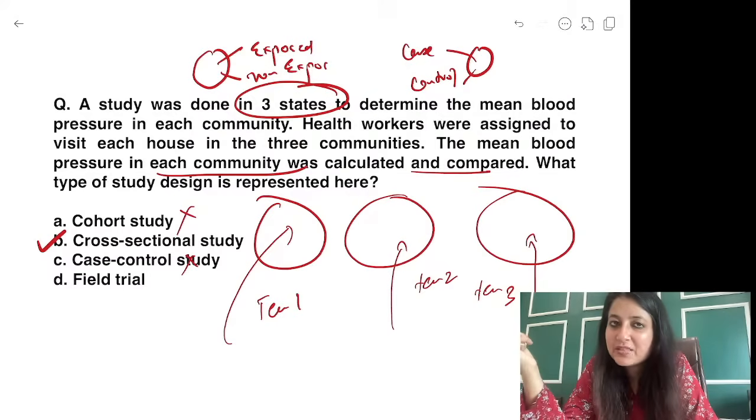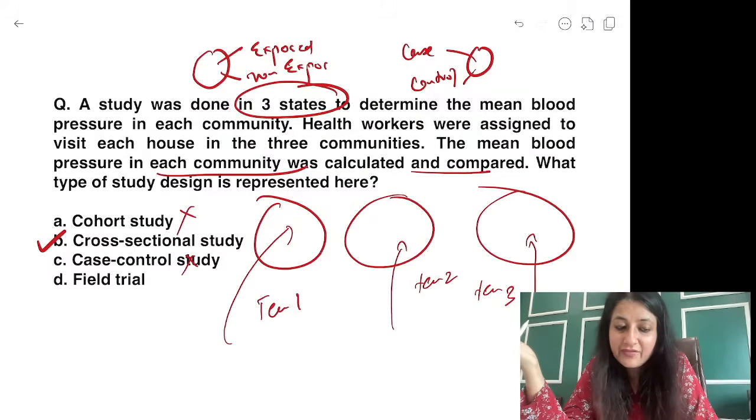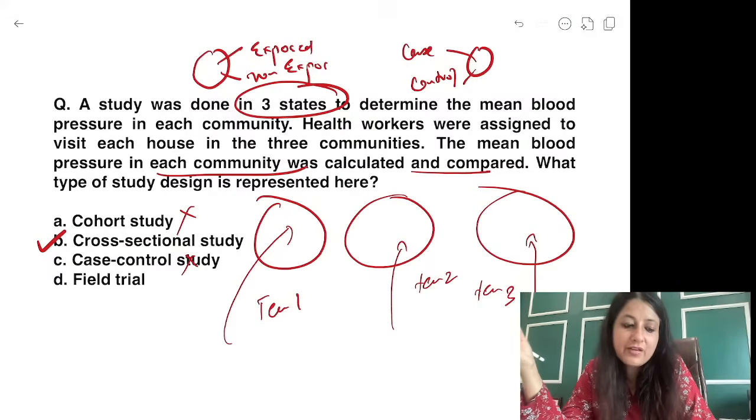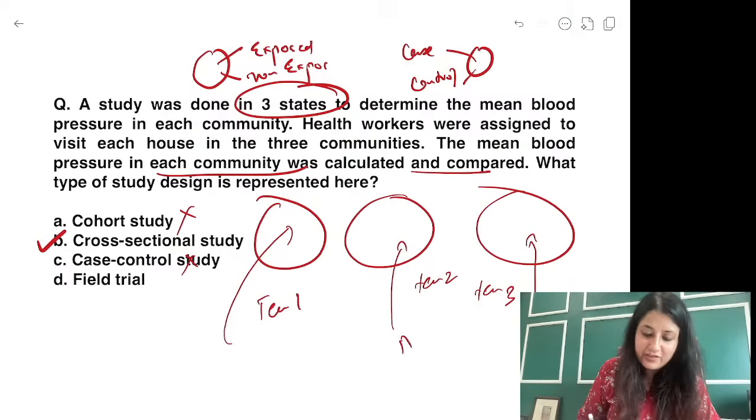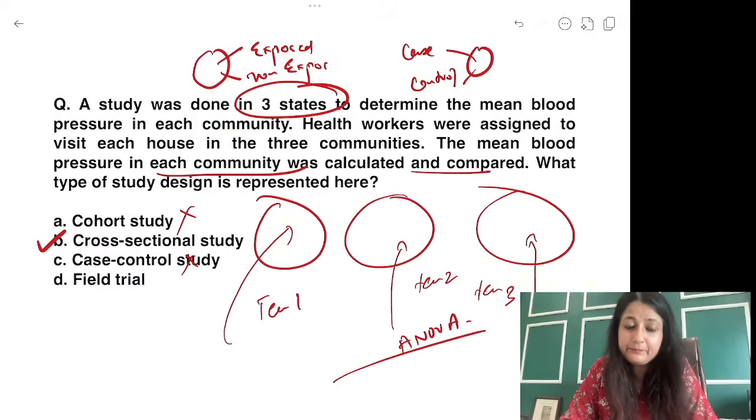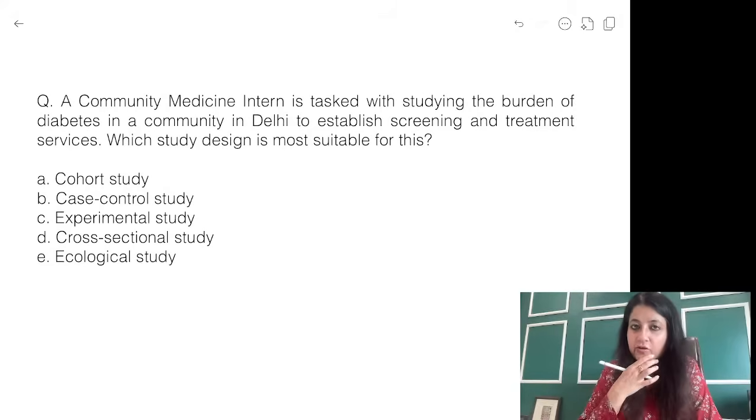3 different groups. Mean blood pressure. Blood pressure is a quantitative variable. When you have a quantitative variable, because it can be measured, it has a unit. So, and you have more than 2 groups, which one will you use? Very good. You will use ANOVA. This I will discuss in biostats. But अभी ऐसे सुन लो. Quantitative variables मतलब 3 group. Quantity भी आएगा. Yes. So, it is ANOVA. Very good.